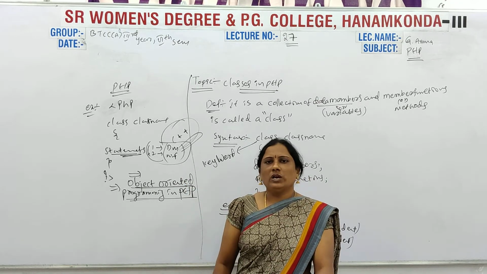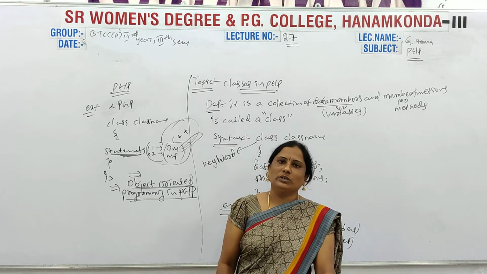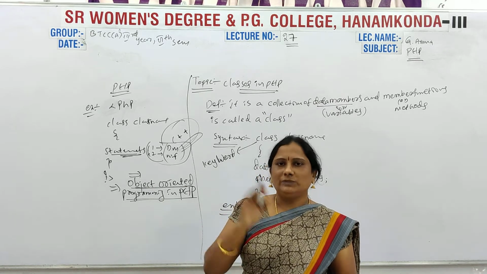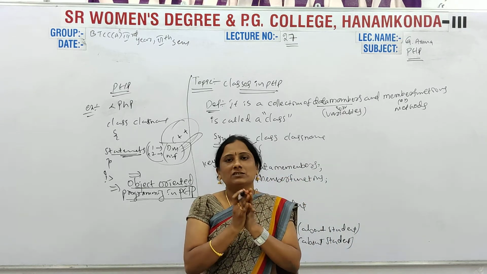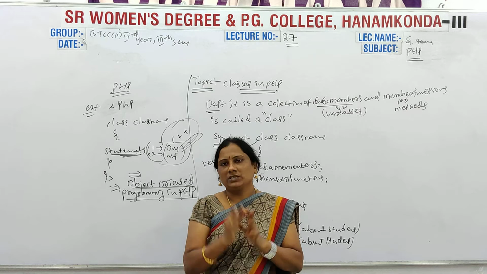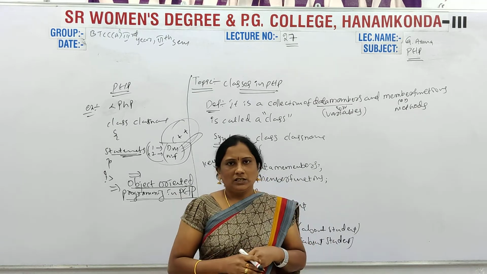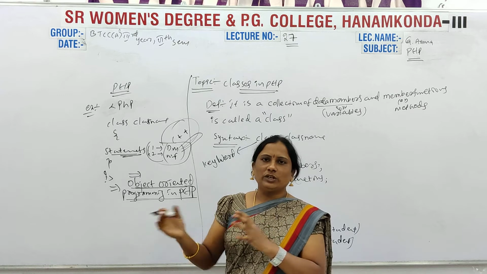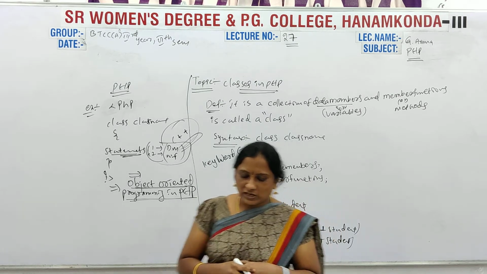So many variables you have to declare, depends on the requirement. The number of variables you declare, those are all called objects. Object is nothing but a class variable, that is called object. You remember this point. So object oriented programming. Object oriented means different objects are there.